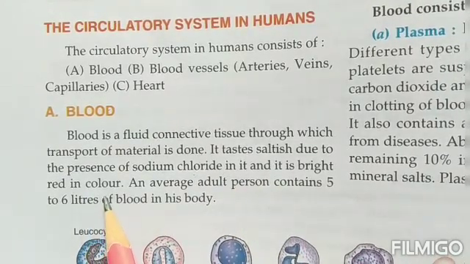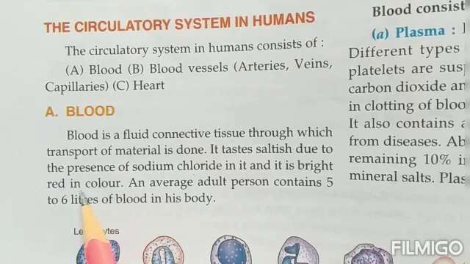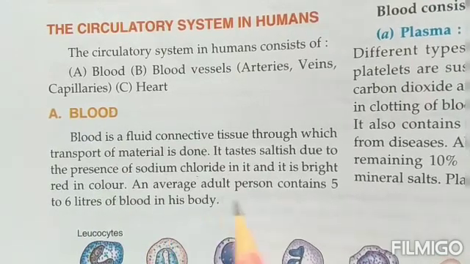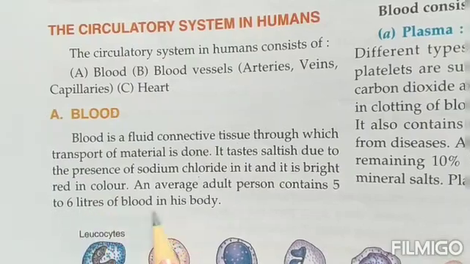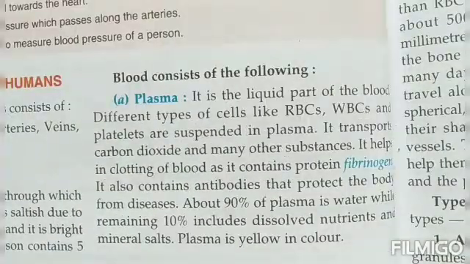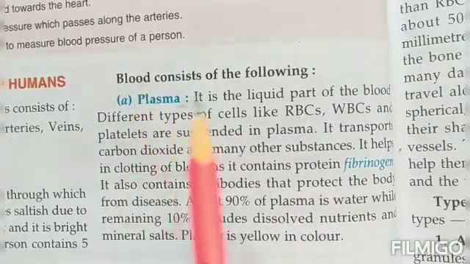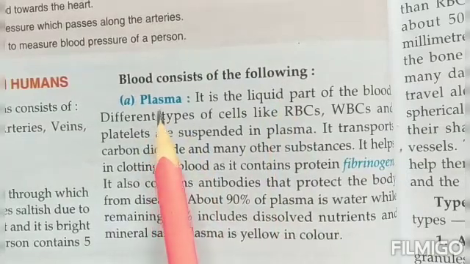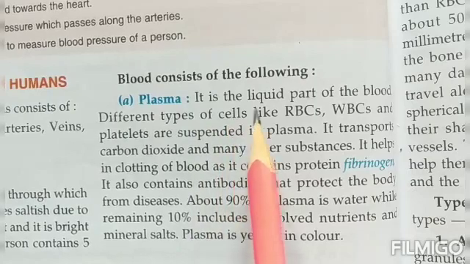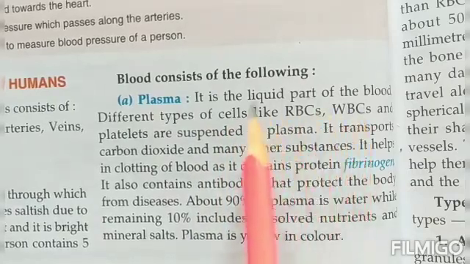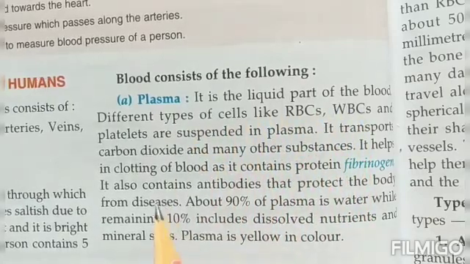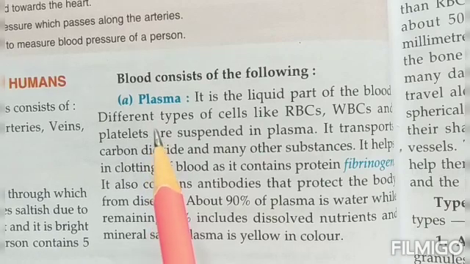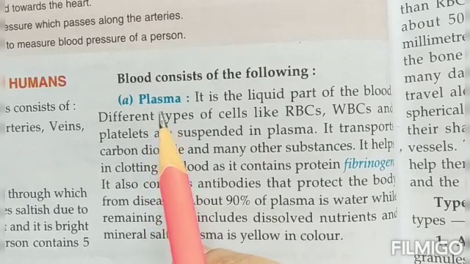It is bright red in color. I hope all of you have seen a lot of blood, so it is red in color. An average adult person contains 5 to 6 liters of blood in their body. Now blood consists of the following. Now what does blood contain? It contains plasma, children. Plasma is actually the liquid part of the blood. Suppose, children, I take a glass of water, that glass of water is transparent. That is known as plasma.